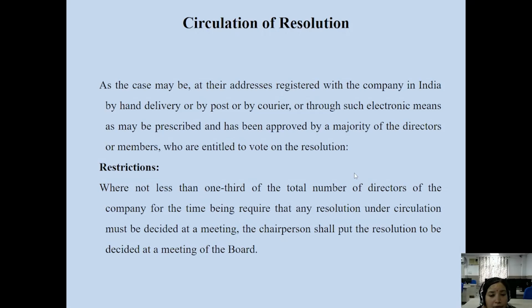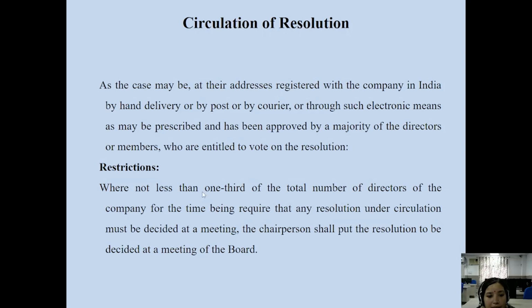First, the matter which we wish to discuss in the general meetings must be passed in the meetings of the company. Then we can discuss that matter in the annual general meeting of the company, or any other general meetings of the company, or extraordinary meetings of the company with the shareholders.